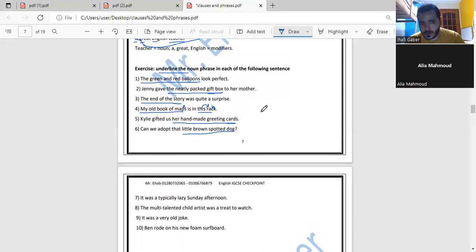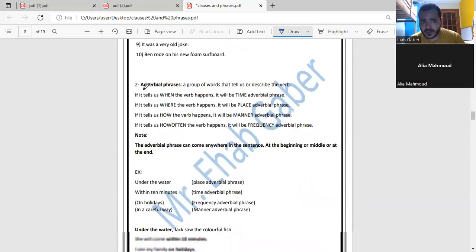Yes. Okay, now let's go to the second kind of phrase, which is the adverbial phrase. What is the difference between a noun phrase and an adverbial phrase? A noun phrase is a noun plus modifiers around it, whether before or after, doesn't matter. But the adverbial phrase is a group of words, more than one word, and it describes the verb in the sentence. Again, the adverbial phrase describes a verb.